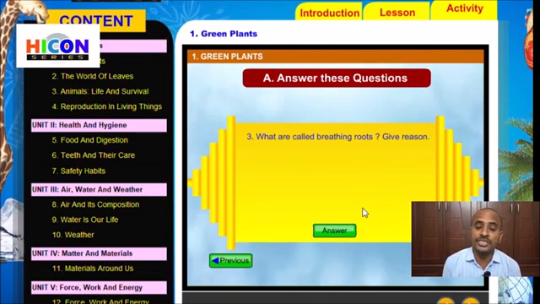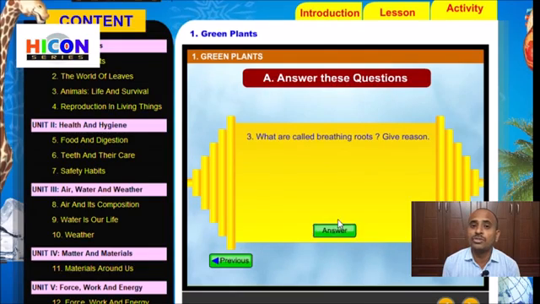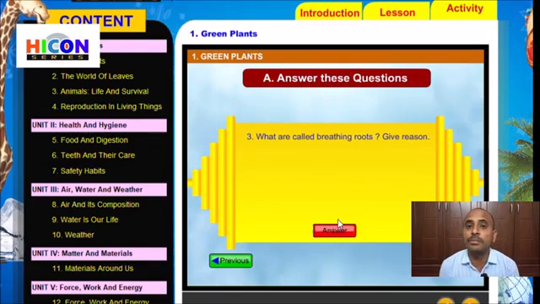In marshy areas, the presence of water is more. That means a lot of water is there and a sticky soil is there. This sticky soil does not allow the roots to breathe. So in those areas, the roots of the plants come out of the soil and breathe. That's why those roots are called breathing roots.